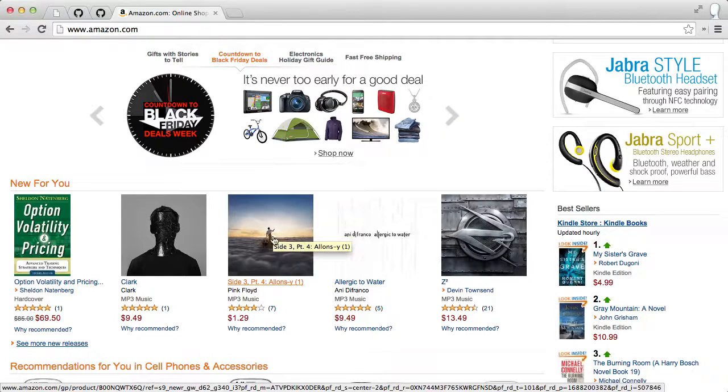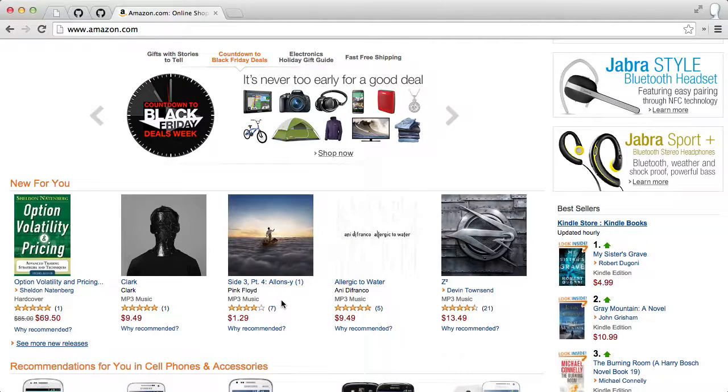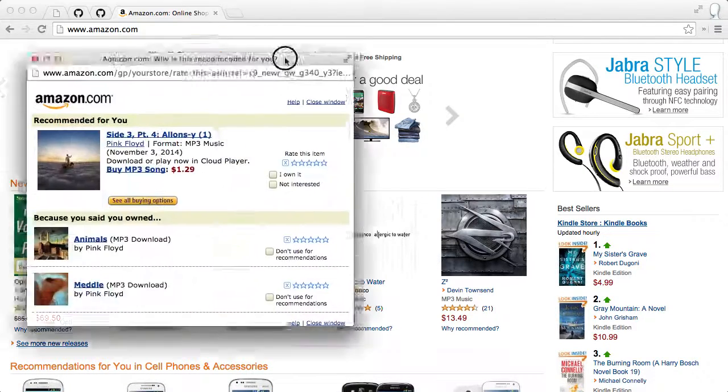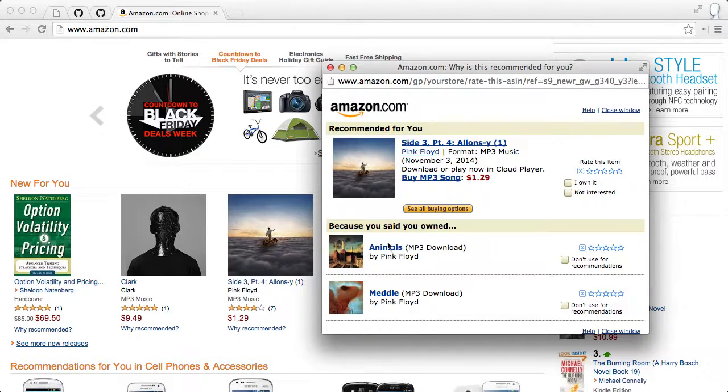Here we see a track from the new Pink Floyd album is being shown to me. And if you click on Why Recommended, it's going to pull up this little window here, and it shows me that since I purchased other albums by Pink Floyd, it's recommending that I get this particular track. Now, this may actually be a little bit of a segmentation fail or personalization fail, because I think anybody who buys anything from Pink Floyd, they're going to want to buy the whole album or nothing at all.